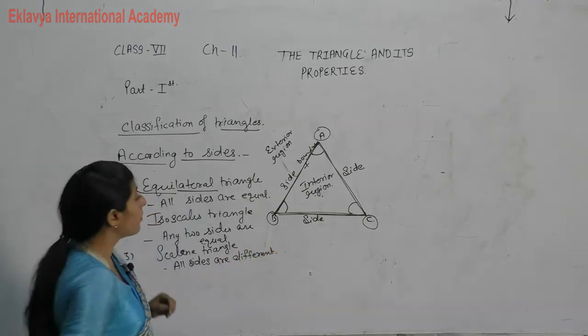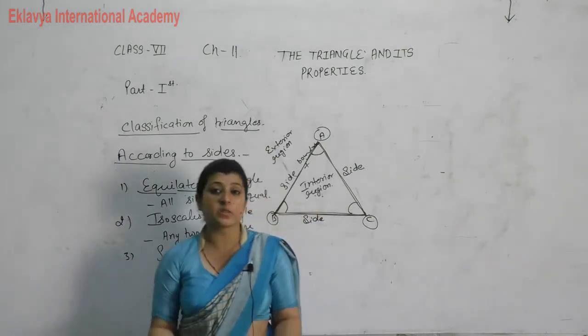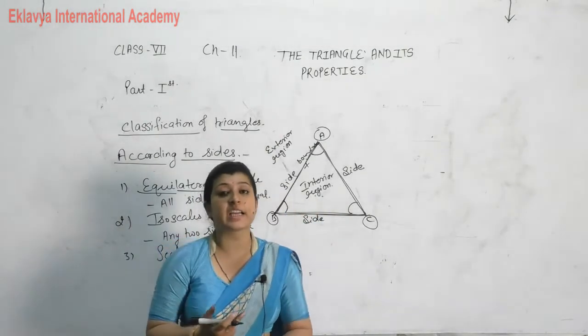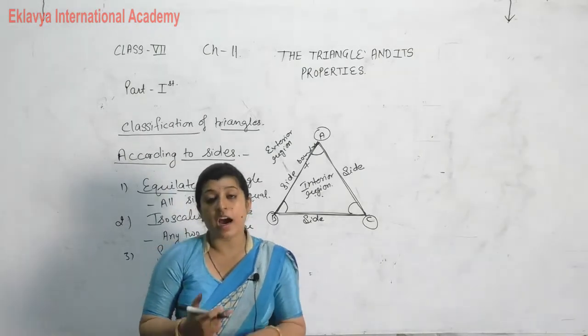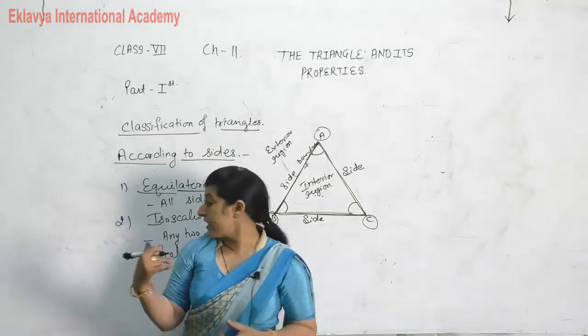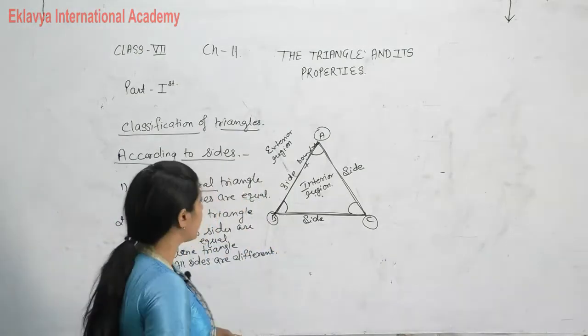So according to sides there are three types of triangle: equilateral triangle, isosceles triangle, scalene triangle. Equilateral, all the sides are equal. Isosceles, any two sides are equal. And scalene, all the sides are different.